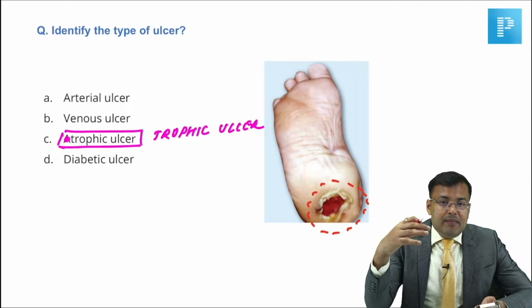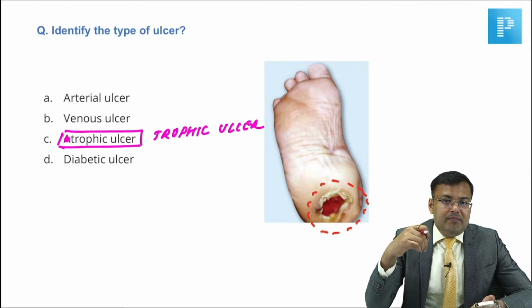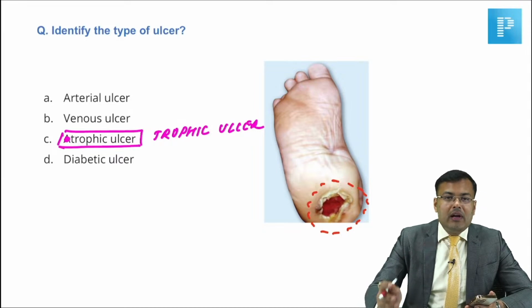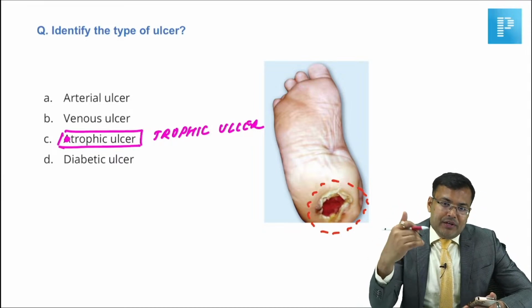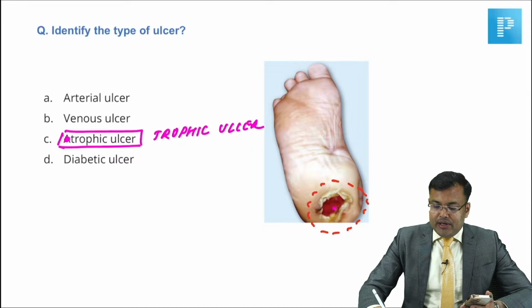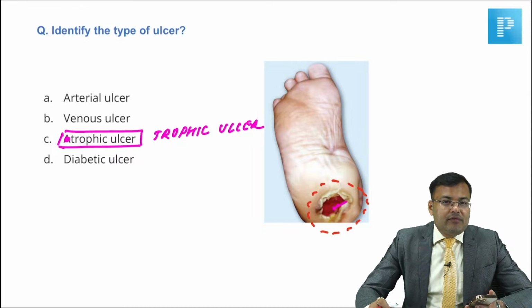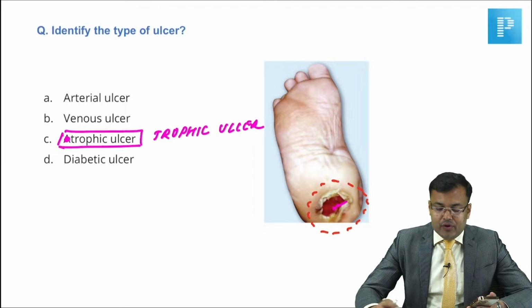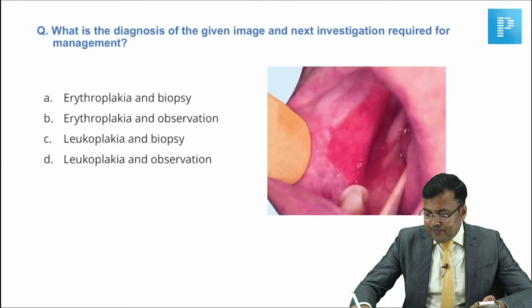The same image was asked many times in FMGE and NEET PG. There is a big hole, located at the pressure point. This is the heel, one of the common locations of trophic ulcer. So the correct answer is trophic ulcer.